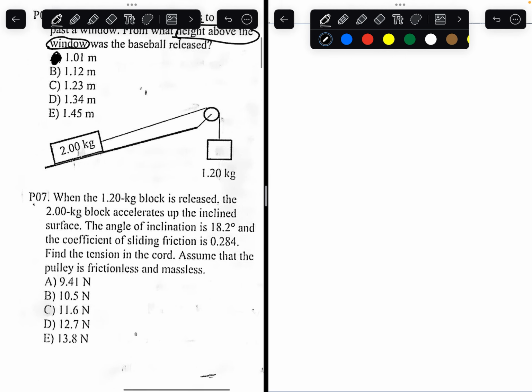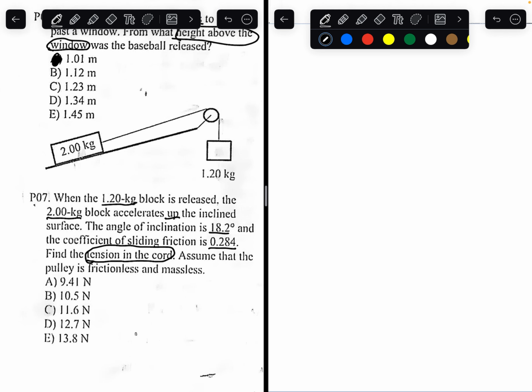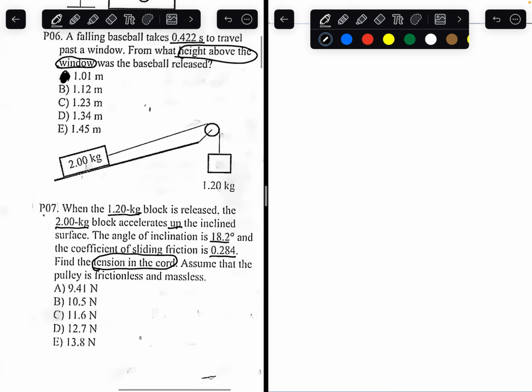When the 1.2 kilogram block is released, the 2 kilogram block accelerates up on the inclined surface. The angle of inclination is 18.2 degrees and the coefficient of sliding friction is 0.284. Find the tension on the cord, assuming that the pulley is frictionless and massless. So what are we given? We're given the mass of the two blocks. I'll call this one mass 1, this one mass 2 for the sake of my explanation, but I'll plug in the proper values later.